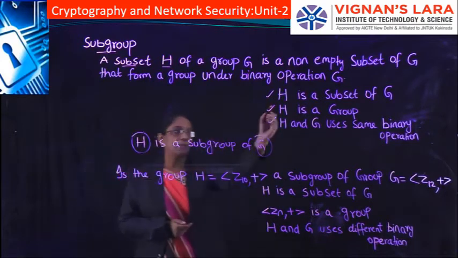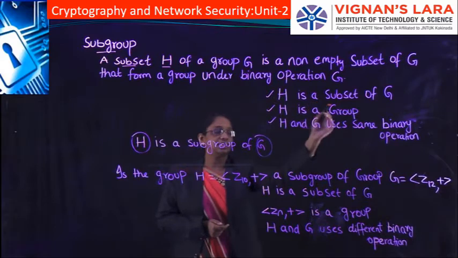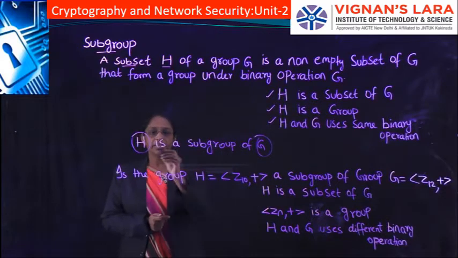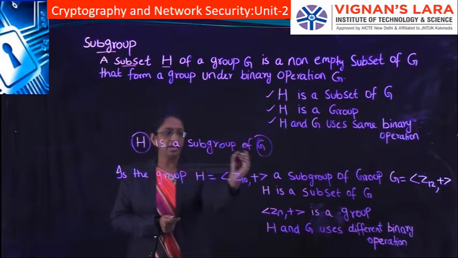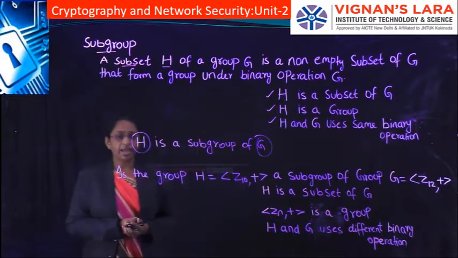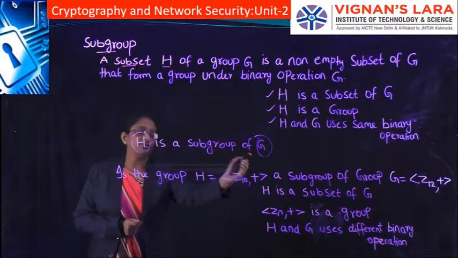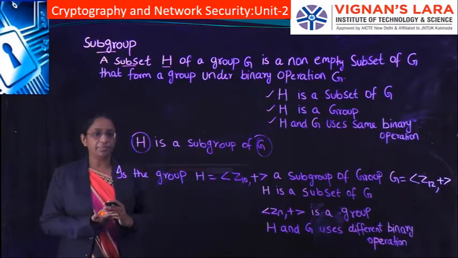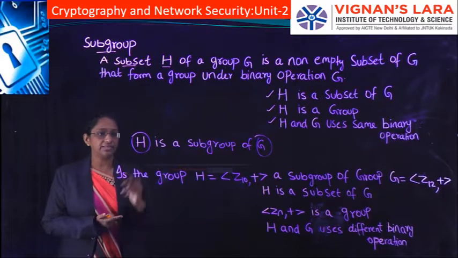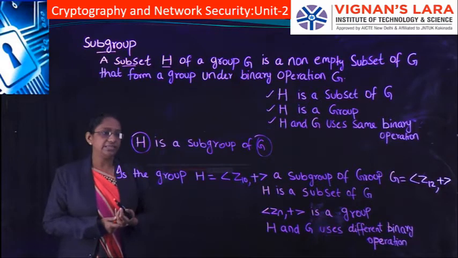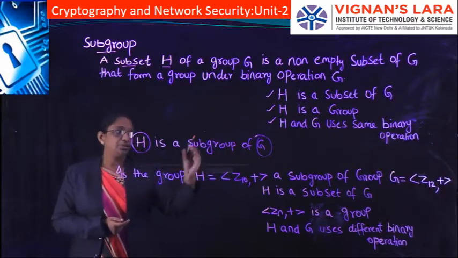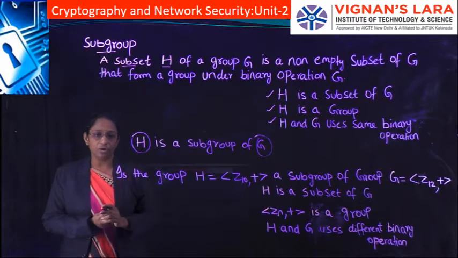The first property is that H should be a subset of G. The second property is that H should be a group. And the third one is that H and G should have the same binary operation.